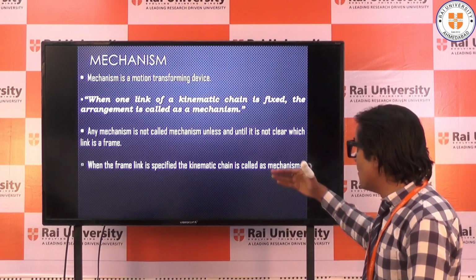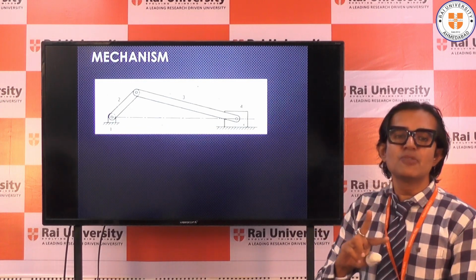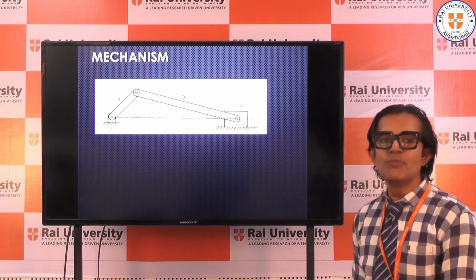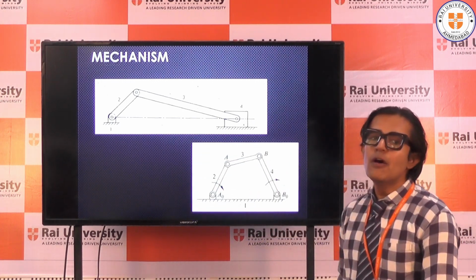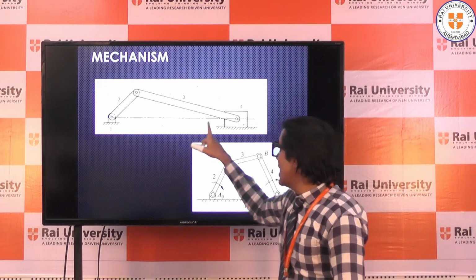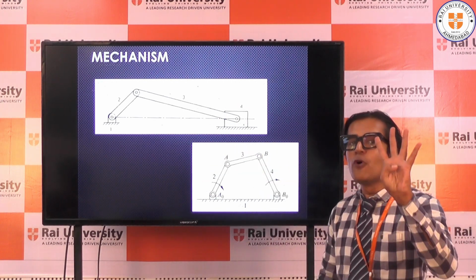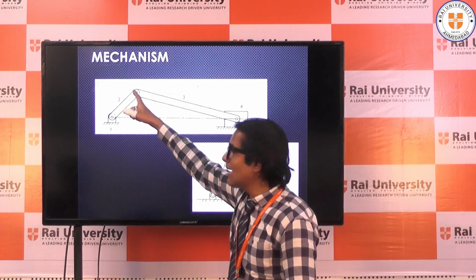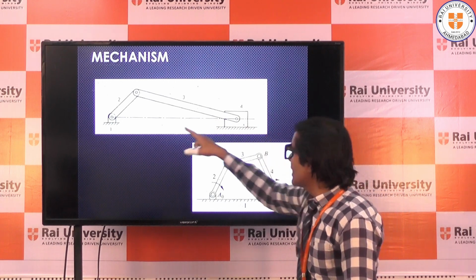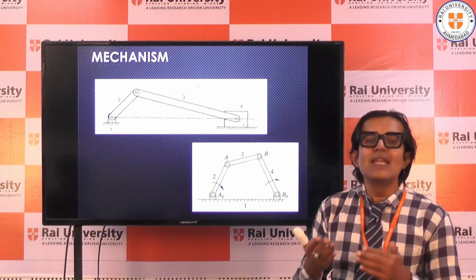Let me explain in more detail in the next figure. You can see both the mechanisms I had explained previously. The first is the single slider crank chain mechanism and the second one is the 4-bar mechanism. Now see here, this is one link which is a fixed link. Suppose this link was not fixed and only 4 links were there. Which are the 4? This is a crank, this is a connecting rod, this is the piston, and this I can consider as the cylinder link. If I am not fixing the cylinder, I will call it a kinematic chain.